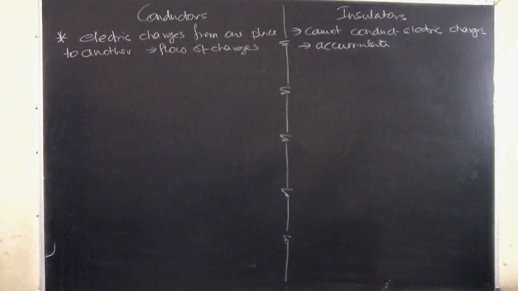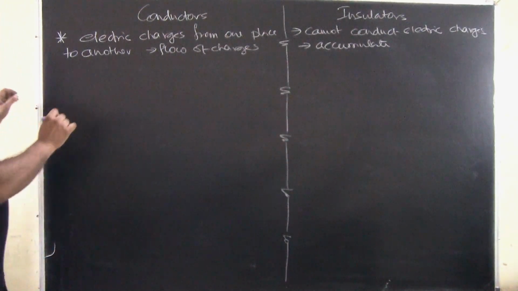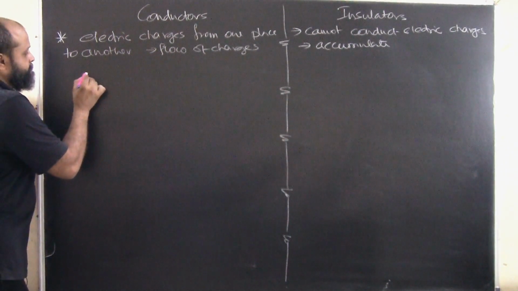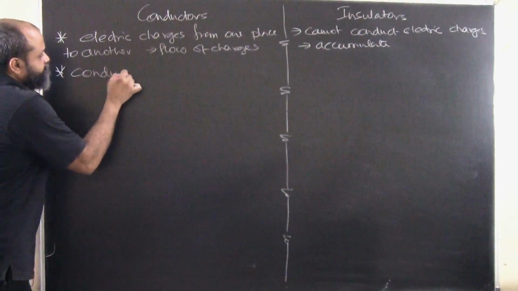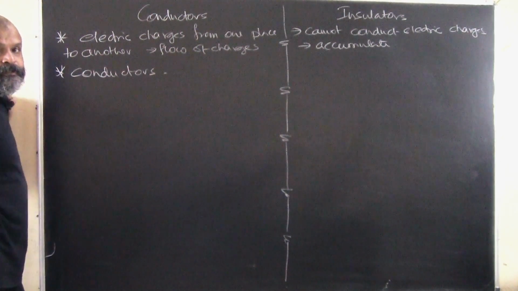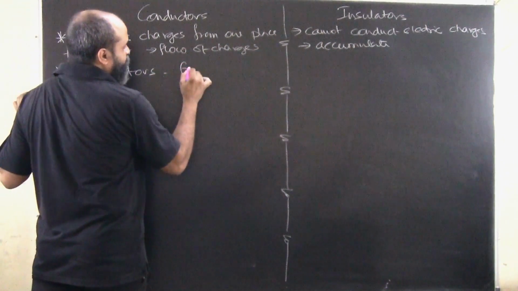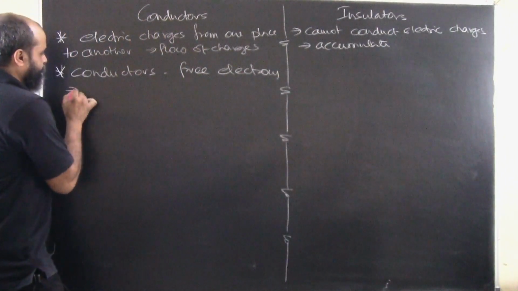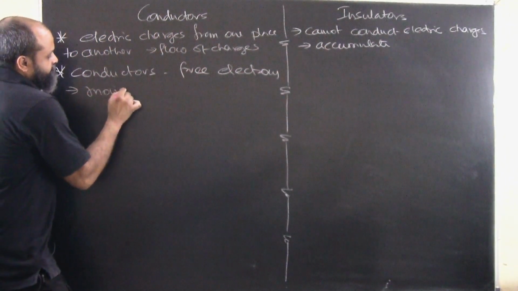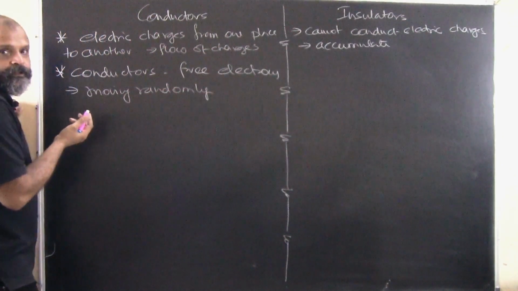Okay, so electric charges flow from one place to another. What happens is that in conductors we have a lot of free electrons. These free electrons are moving randomly.